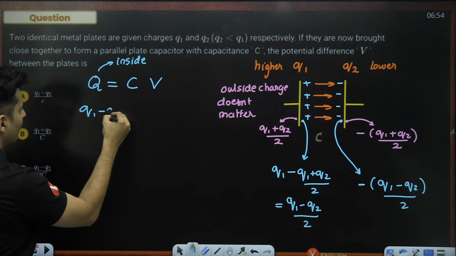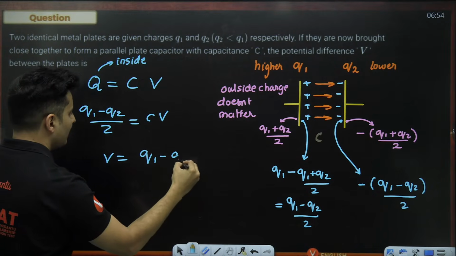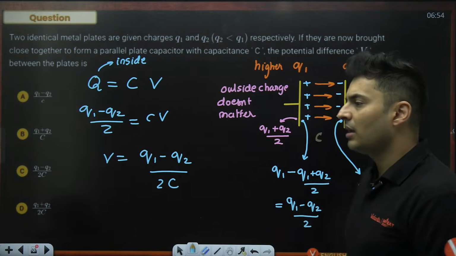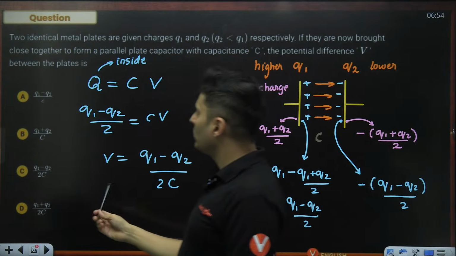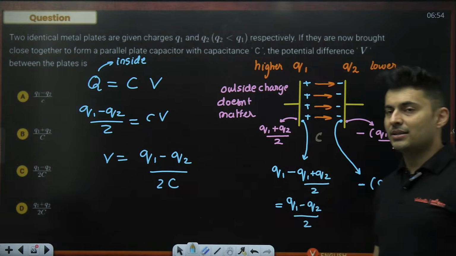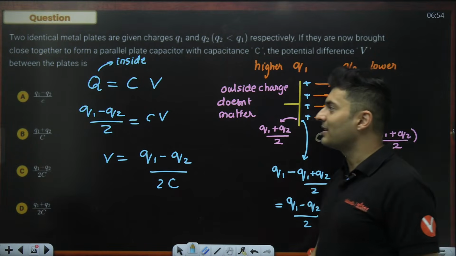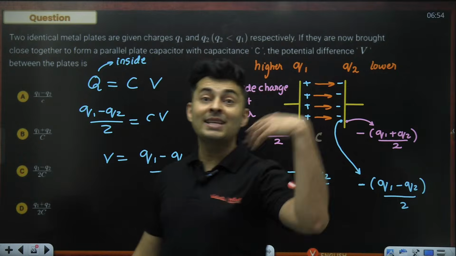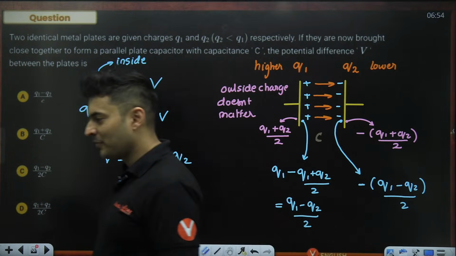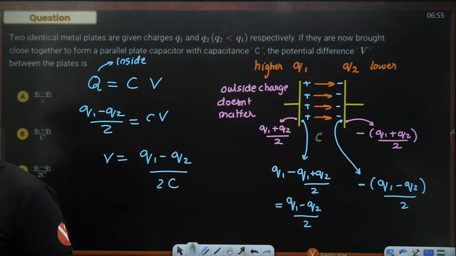So it will be nothing but Q1 minus Q2 divided by 2 is CV. So V is equal to Q1 minus Q2 whole thing divided by 2C. That is the answer. Is that clear, everyone? So directly you are saying Q1 minus Q2 divided by 2C, which is option C. Perfect. So a lot of students do not know this by 2 will come. They will just write down Q1 minus Q2 by C, which is the first option. Or sometimes they add the charge, Q1 plus Q2 by C, and every time you will get a negative mark. Got it? Many students usually make that particular mistake.